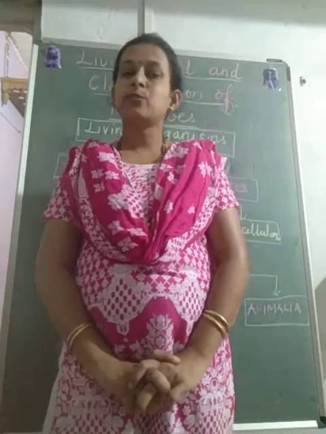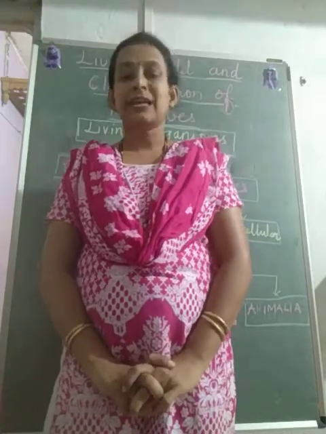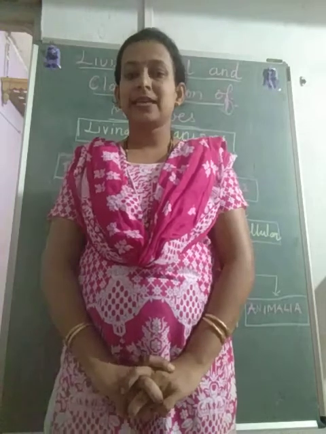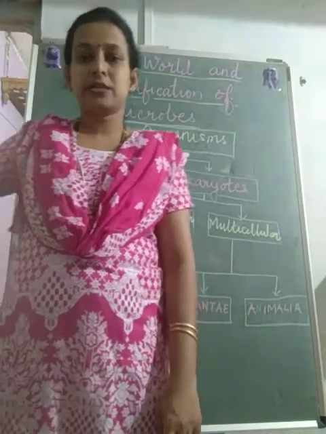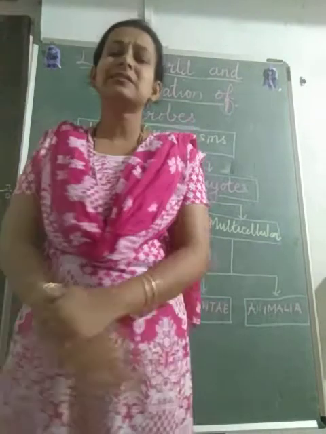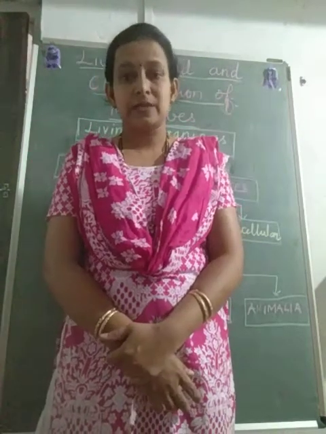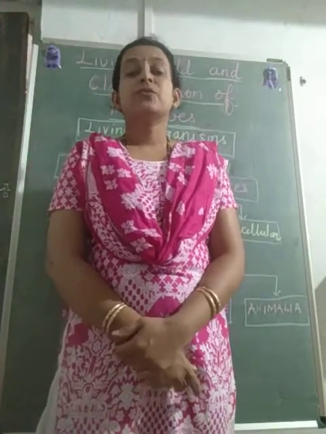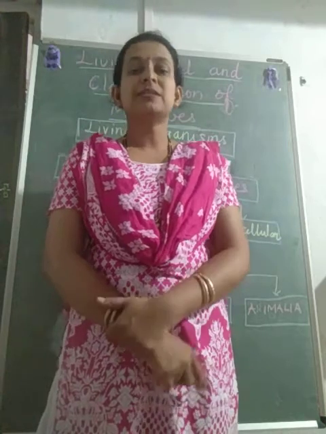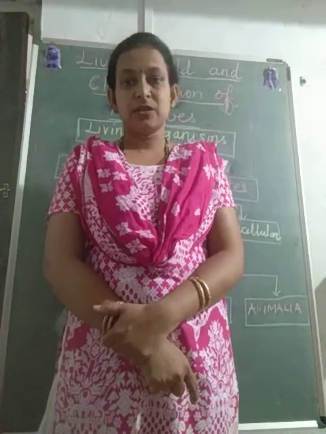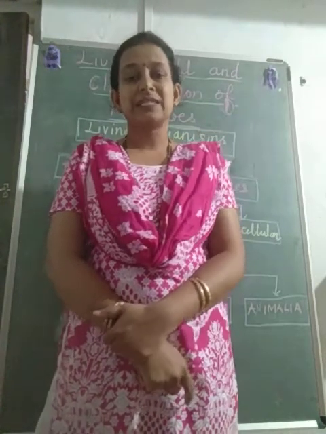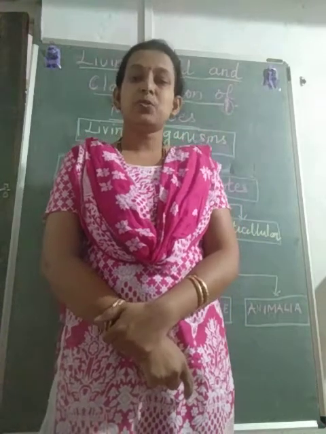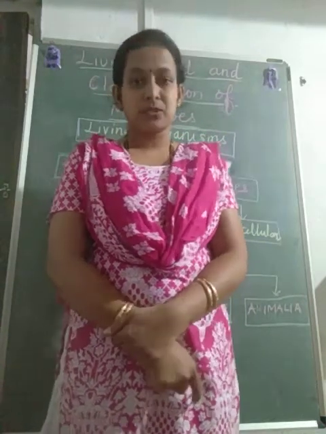Robert Harding Whittaker was born in the year 1920 and died in the year 1960. And he made this classification in the year 1969. So he made certain criteria of classification. He had 5 different criteria of classification. First was the complexity of the cell structure.